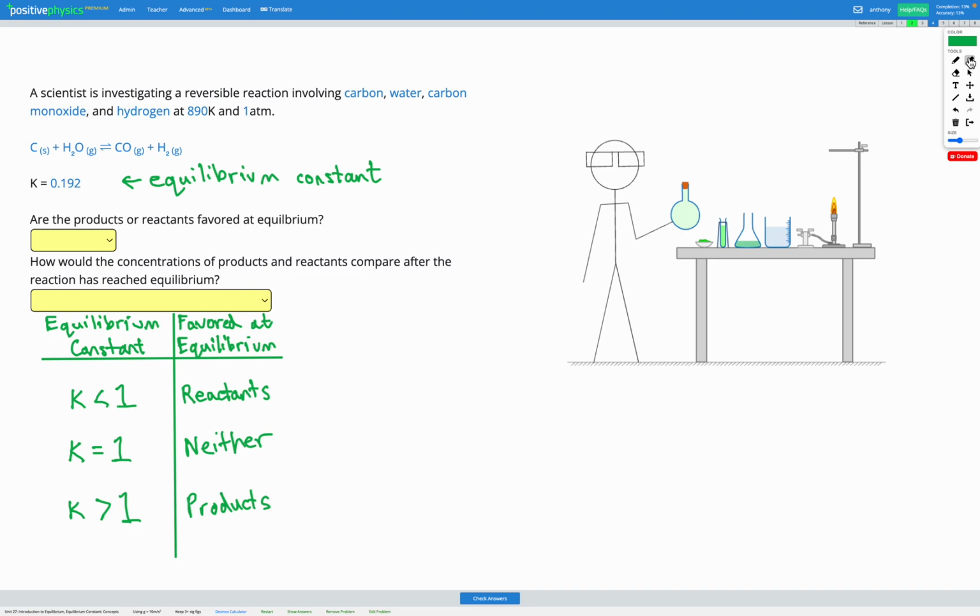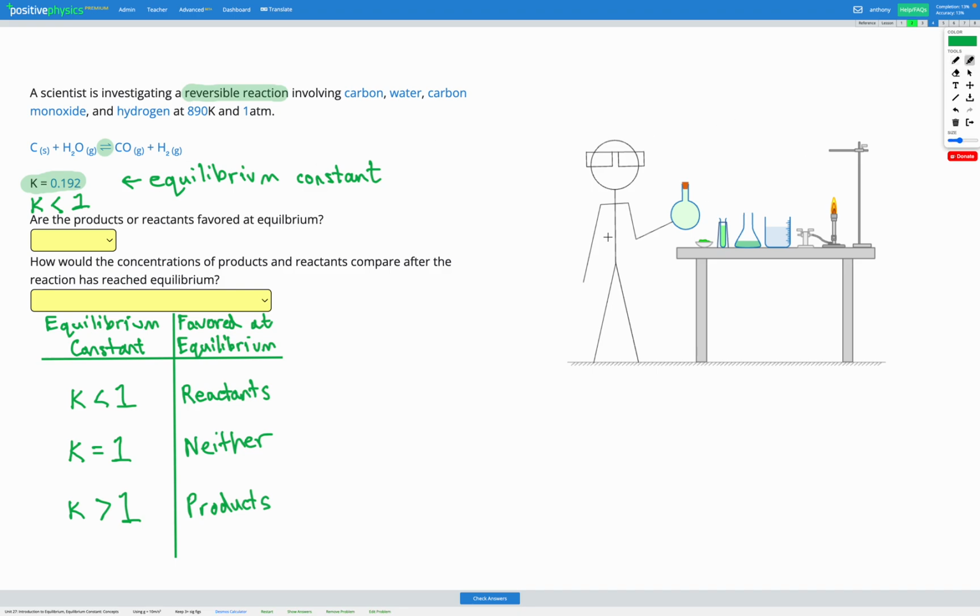So again, in this question, we have a reversible reaction involving carbon, water, carbon monoxide, and hydrogen at 890 Kelvin and 1 atm. There's our reversible reaction arrow. Here's our K value this time. It's 0.192. So that value is just a little bit less than 1. So here K is slightly less than 1.